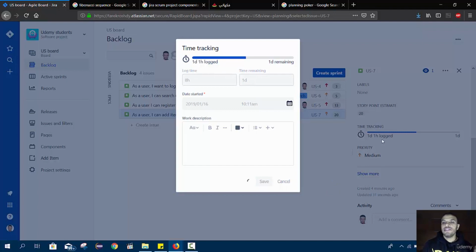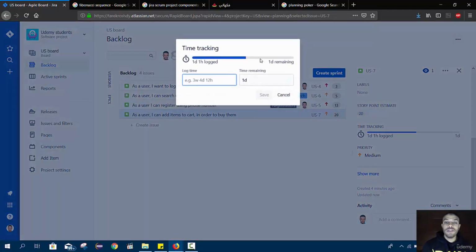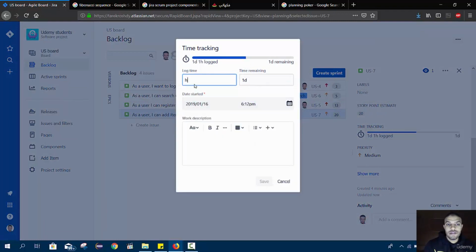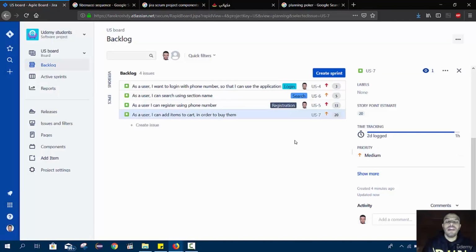If I want to finish my work, which is 2 days, we can say 8 hours again, or 7 hours, like you see, and we finished 2 days of work. So this is another way to estimate based on time.